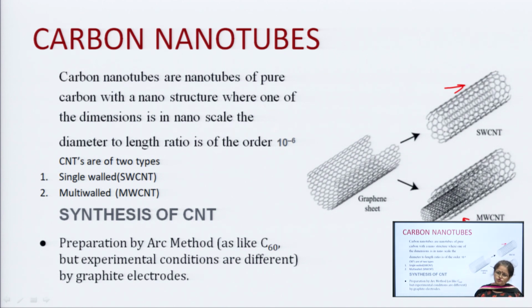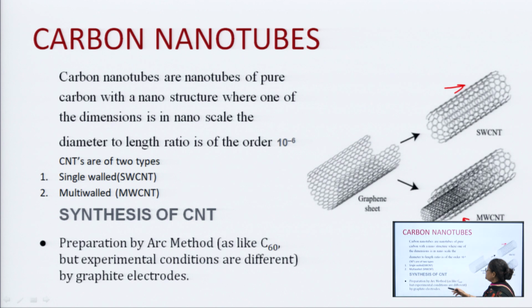These carbon nanotubes. Okay? So, the preparation is by arc method, just like in carbon 60, that was one of the ways I mentioned there also, that the slightly larger fullerenes apart from carbon 60, carbon 70, carbon 80 and so on, are more like nanotubes themselves.